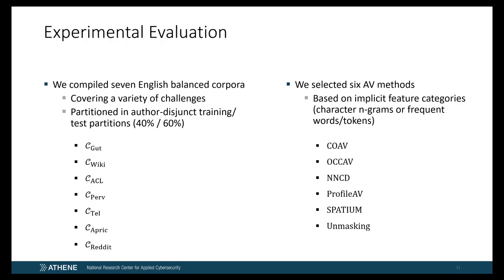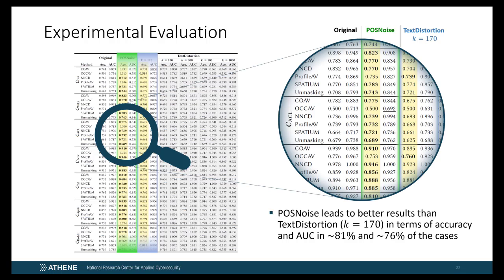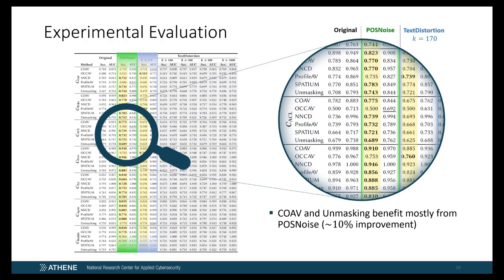The first 4 rely on character n-grams, while the other 2 are based on frequent words and tokens. We applied all methods to each corpus by training on the training partition and then evaluating on the test partition, measuring accuracy and ROC AUC. Note that for each corpus there are 3 versions: the original, the POSNoise masked, and lastly the text distortion masked version. A closer look at our results shows that POSNoise outperforms text distortion in terms of accuracy and AUC in 81% and 76% of cases respectively. Of all AV methods, Co-off and Unmasking benefit the most from the topic masking of POSNoise, leading to about 10% improvement in terms of accuracy and AUC.